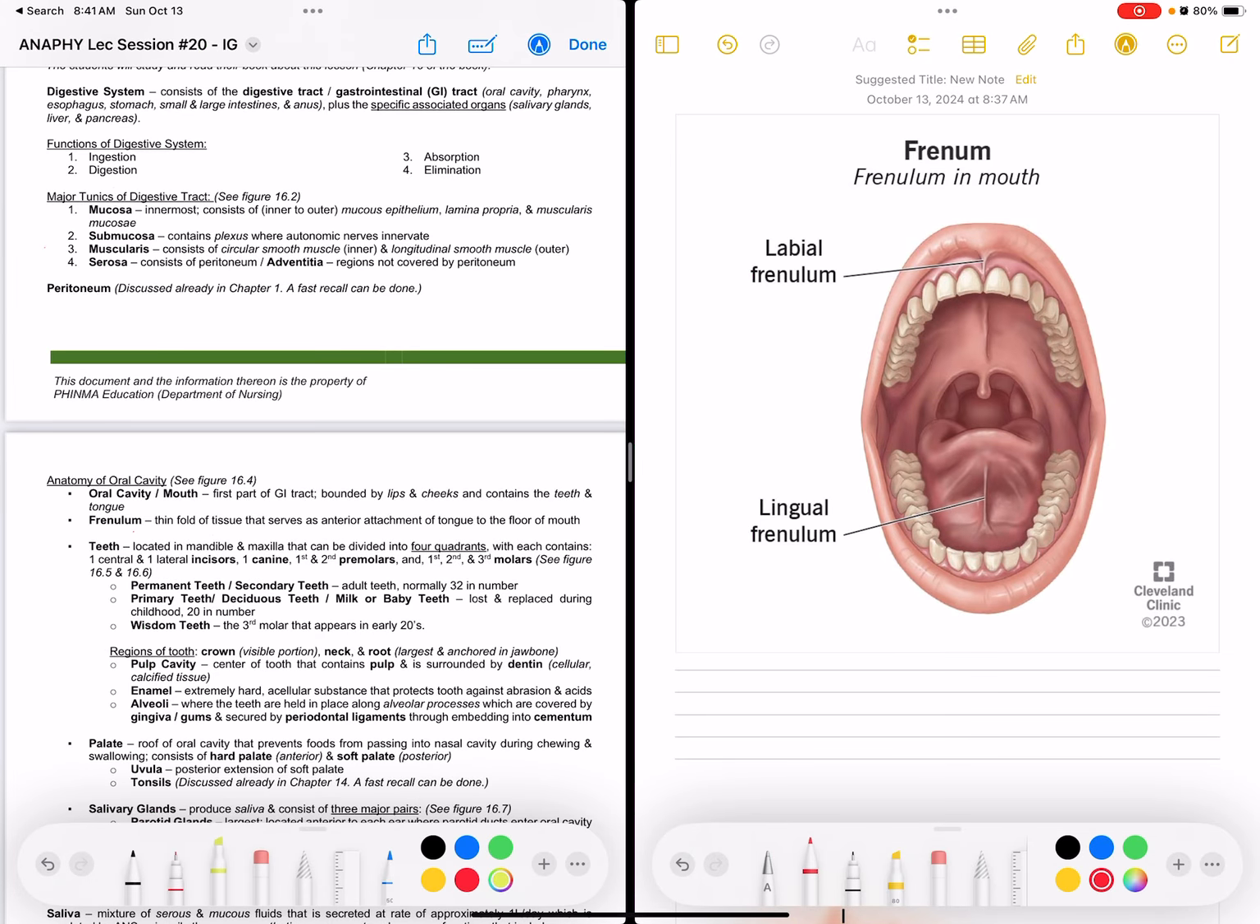Good morning, class. So today our topic is about the digestive system. This is part 1. This is our module 20.